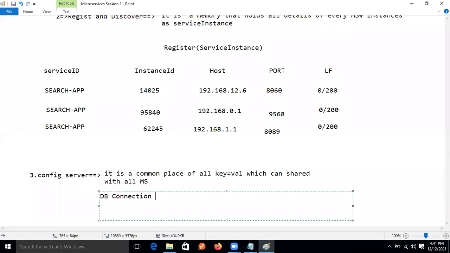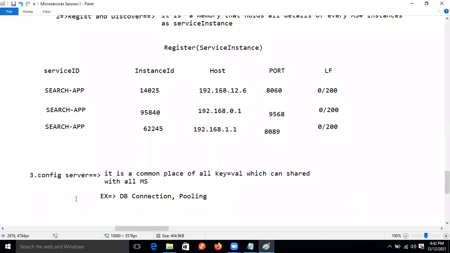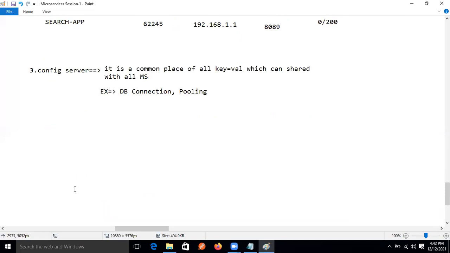Example: database connection properties. And the pooling concept, we will use pooling information. The pooling property, the connection pooling property, we will write inside the server configuration. We will learn this one also, and we will use it also.